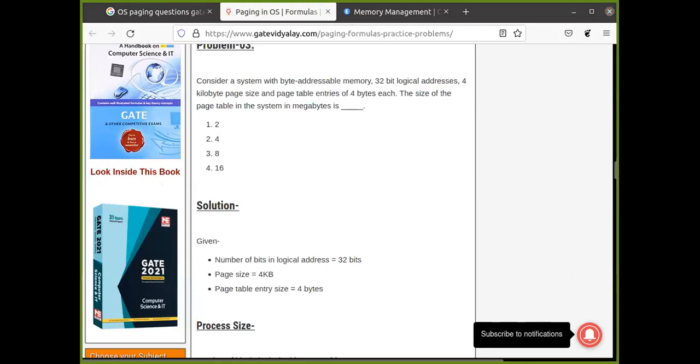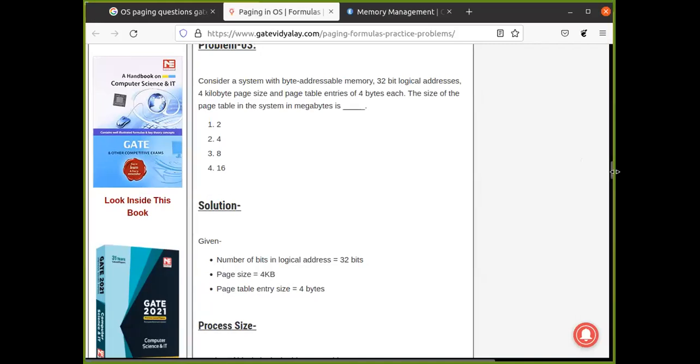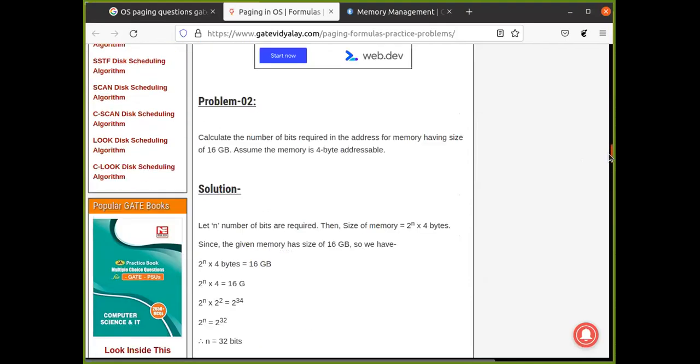Okay. Is this visible, the browser? Fine. So there are a few questions that you can try to solve.